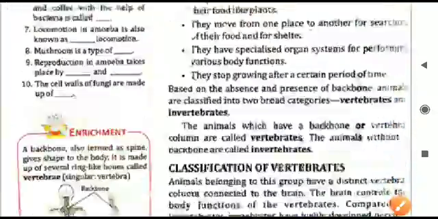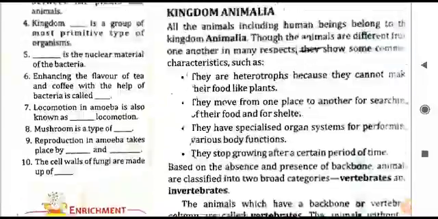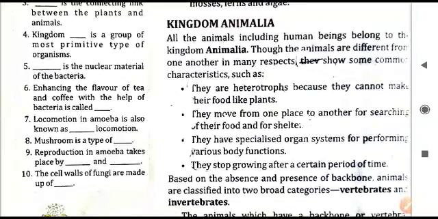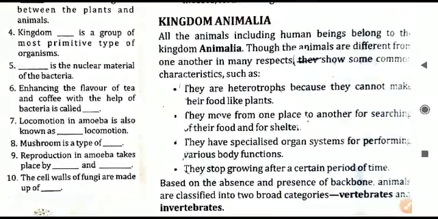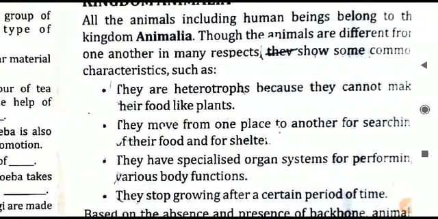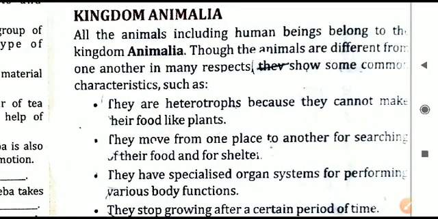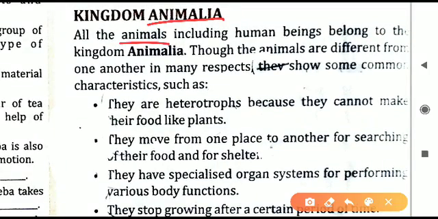So that is all for the kingdom Plantae. We will move to the kingdom Animalia. It is a very long topic. Only the introduction part we will see. Its classification will be covered in the upcoming videos. So kingdom Animalia, the name itself is telling. Animalia means animals, all the animals, even human beings.